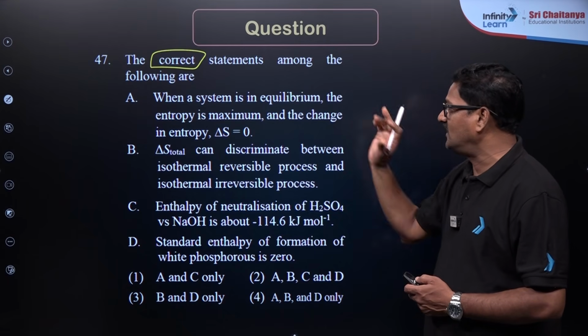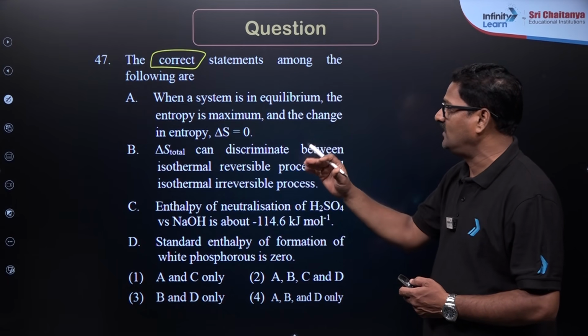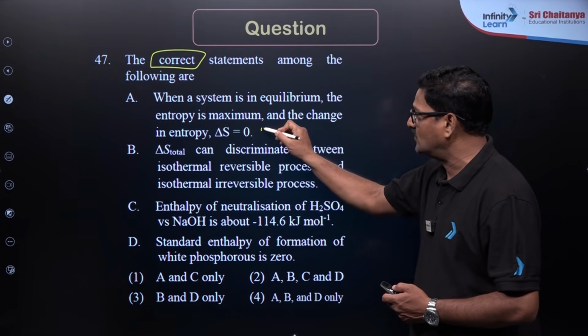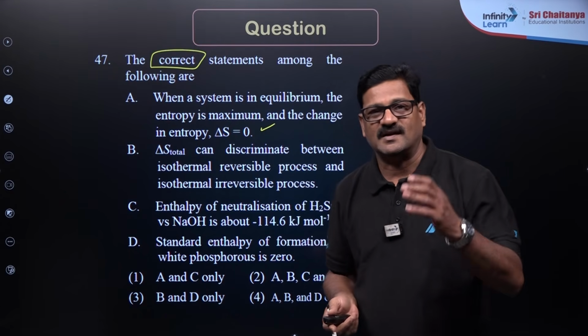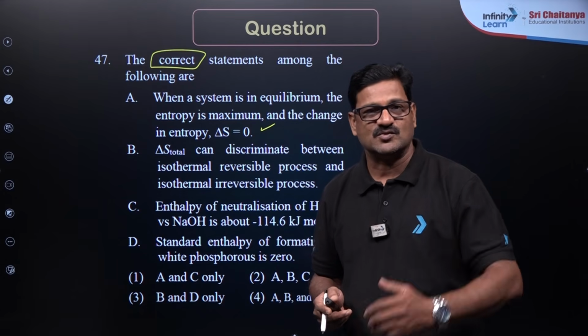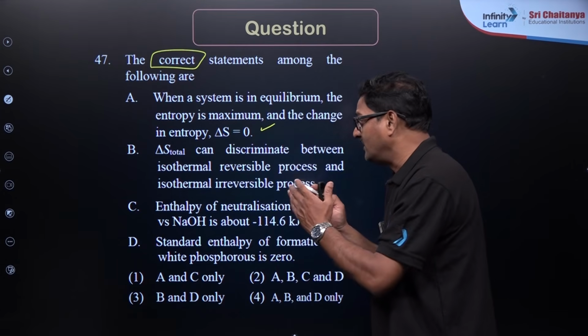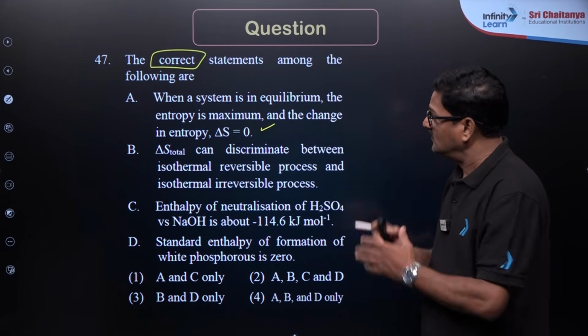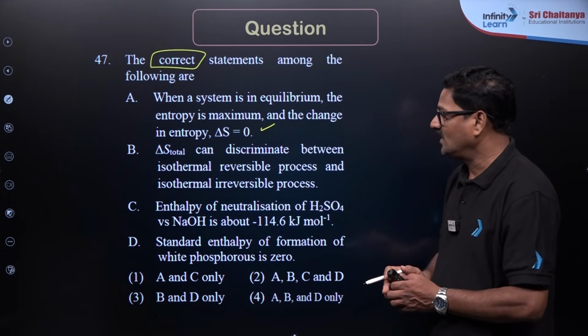When a system is in equilibrium, the entropy is maximum and the change in entropy is going to be 0. So when the system is at equilibrium, delta G is going to be 0. The equilibrium constant is going to be, and the entropy change is going to be 0. So this is a true statement.